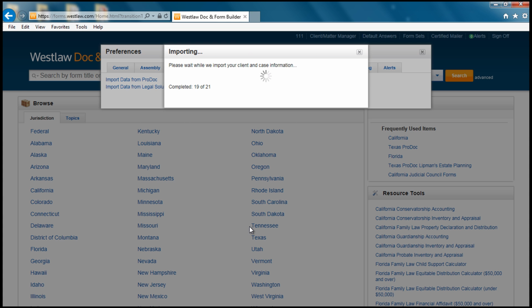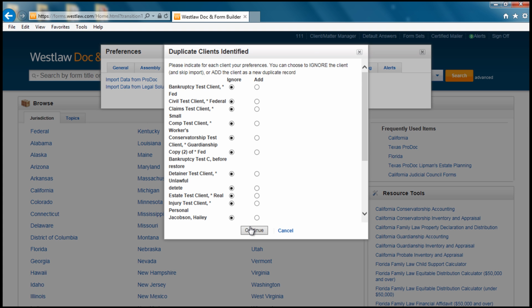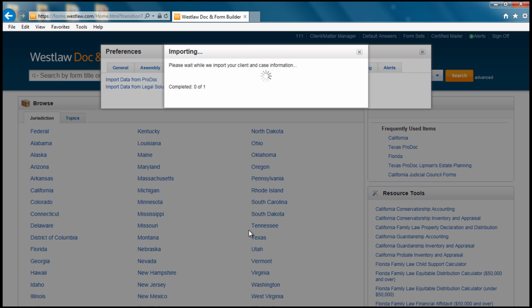Once it has been completed, you may see a screen, Duplicate Clients Identified. That is okay. Just move the radial option from Ignore to Add on each of the clients and press Continue. This will bring over duplicates into the new program. You can change those or delete them at a later time.